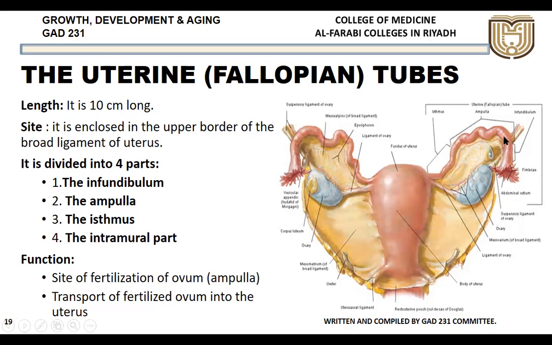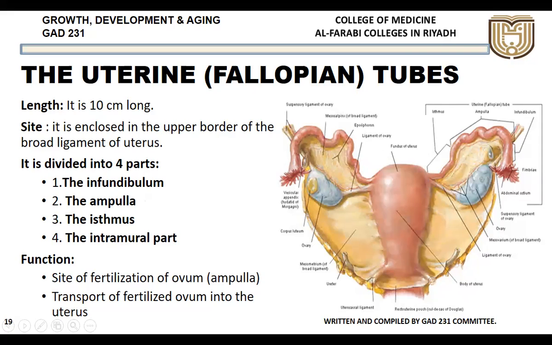Then we have the most dilated part where the fertilization takes place, that is the ampulla. Then we have a narrow part called the isthmus, and the intramural part within the muscle mass. There is a part of the tube which is passing through the muscle, called intramural. Mural means muscle, intra means inside the muscle. So there are 4 parts: infundibulum, ampulla, isthmus, and the intramural part.